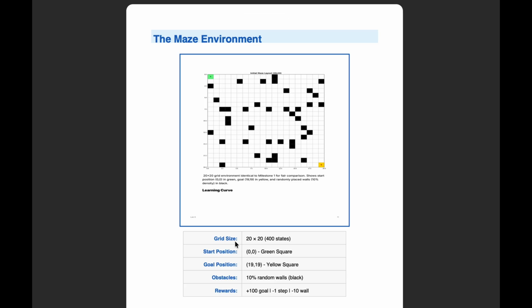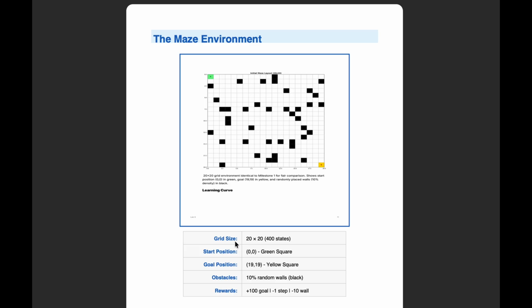Let me show you the environment we are working with. This is a 20 by 20 grid maze which gives us 400 possible states. The green square in the top left corner is our start position at coordinate 0, 0. The yellow square in the bottom right is our goal at position 19, 19.